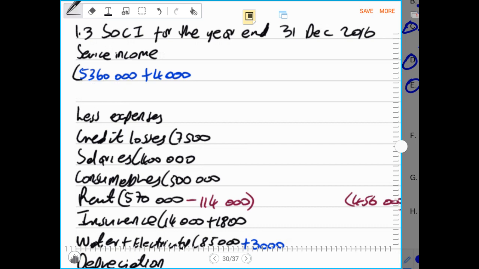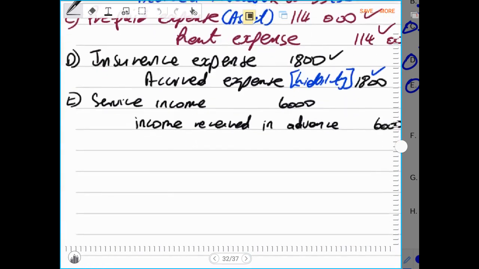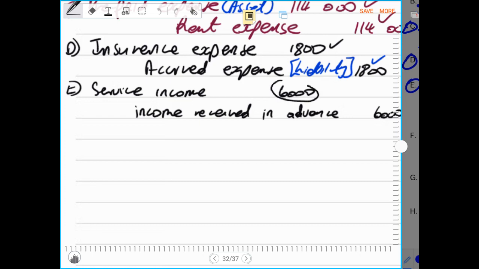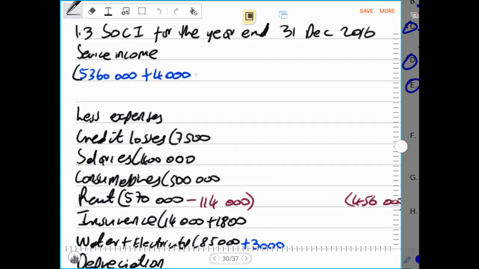That is why it has to reduce our service income, and why our service income is debited by 6,000 rands. Remember, service income is income, and incomes decrease on which side? On the debit side. So our service income in the income statement must be reduced by 6,000, which was income received before time.